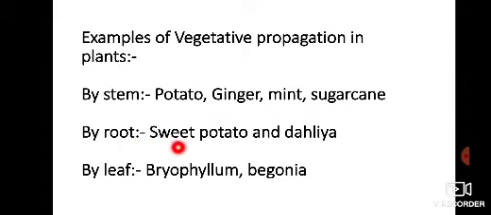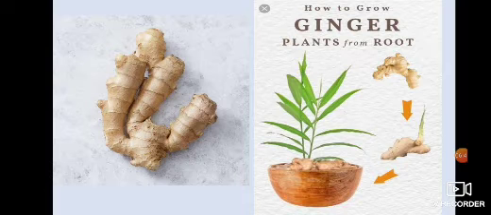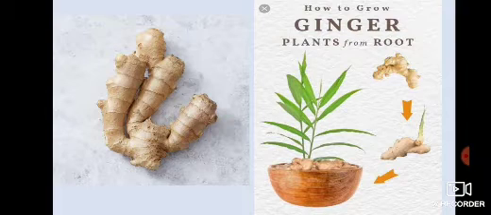By root, sweet potato and dahlia both can be grown with the help of their roots. By leaf, Bryophyllum and begonia. These are the examples in which a new plant reproduces with the help of the stem, the root, or the leaf itself. Over here there is an example of ginger, and you can see that ginger is growing in that manner.